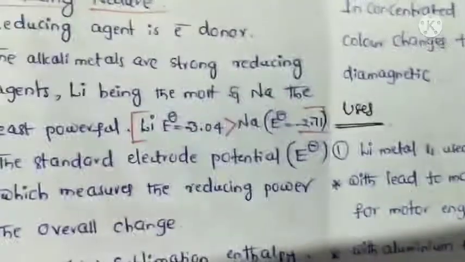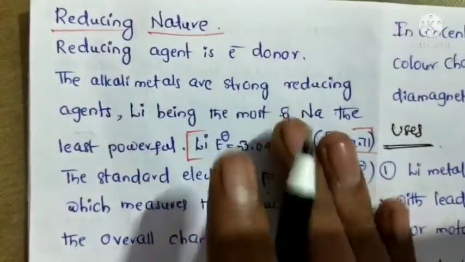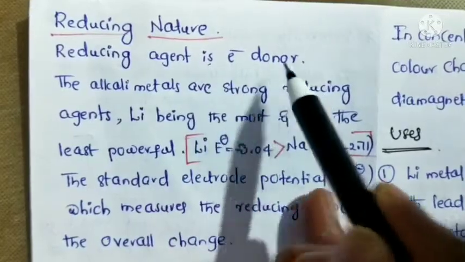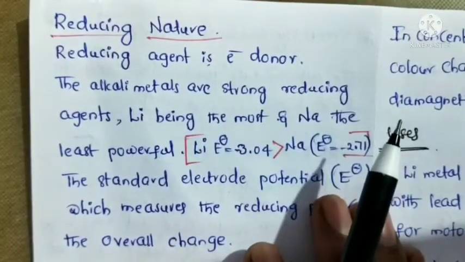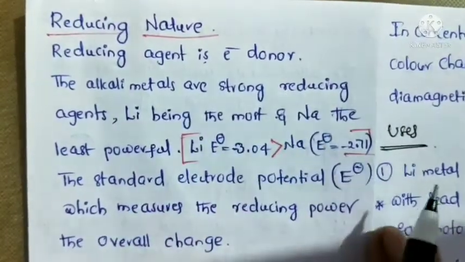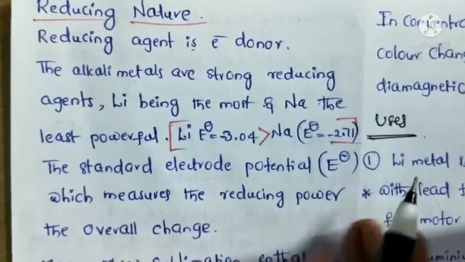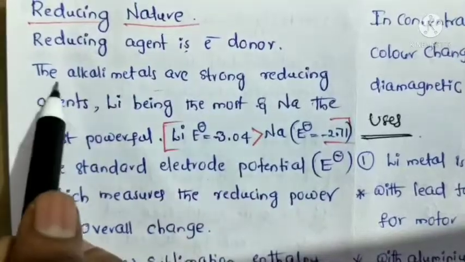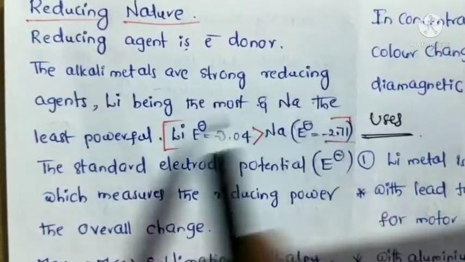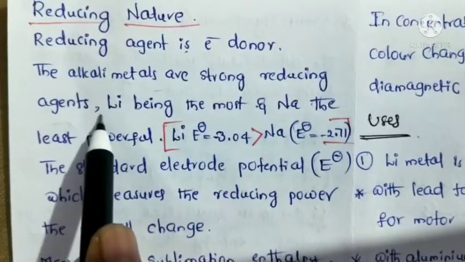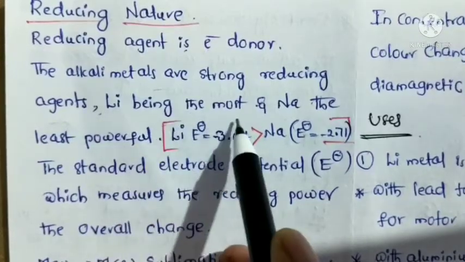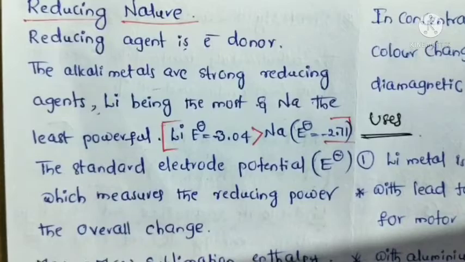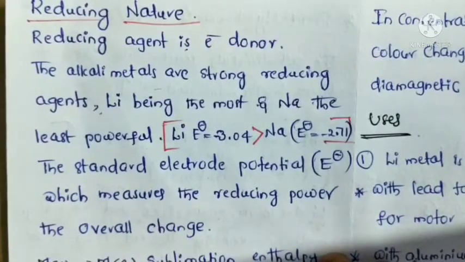Next, reducing nature. A reducing agent is nothing but an electron donor. Alkali metals are strong reducing agents. Lithium is the most and sodium is the least powerful reducing agent.